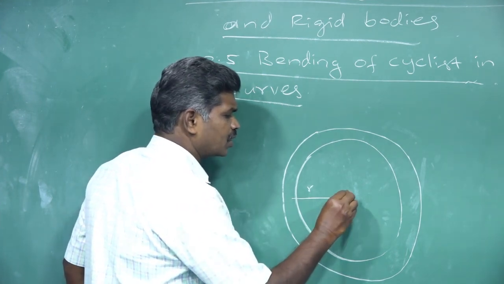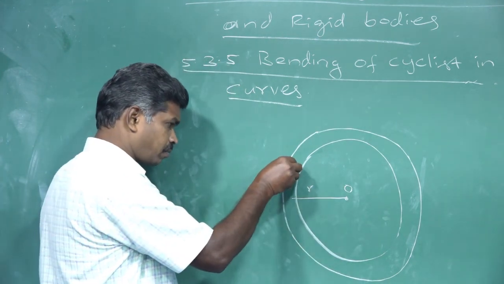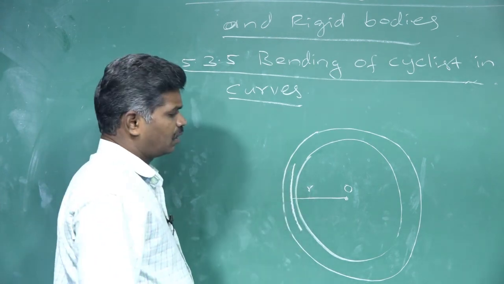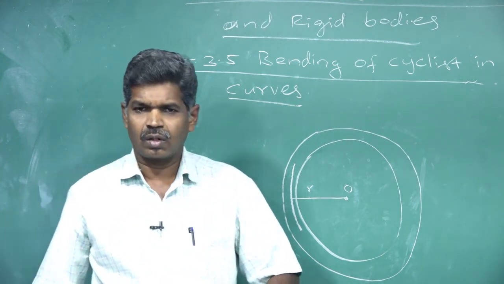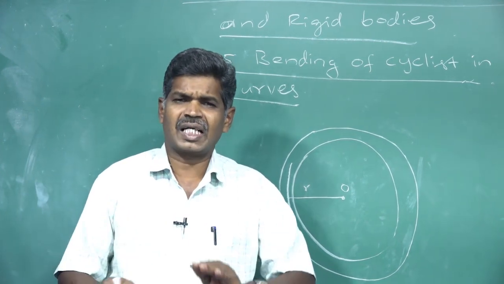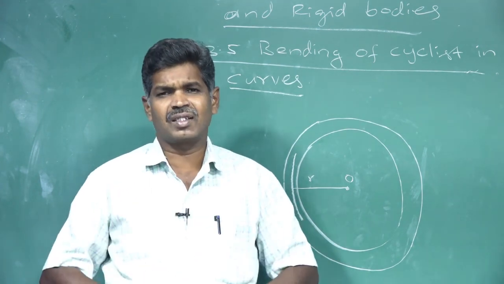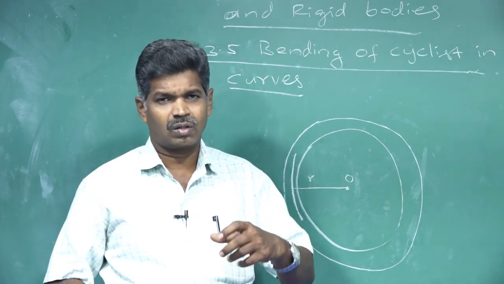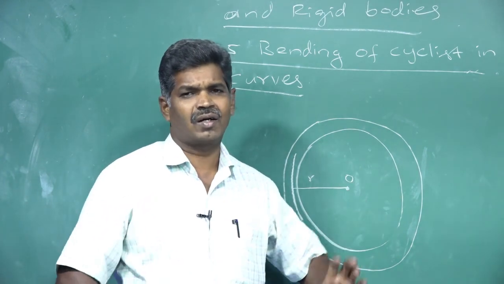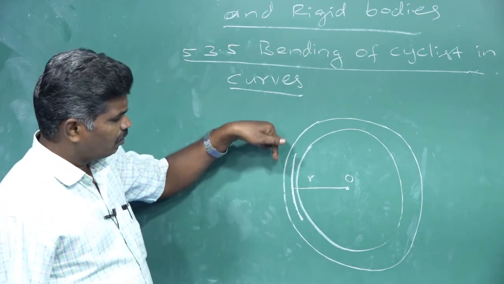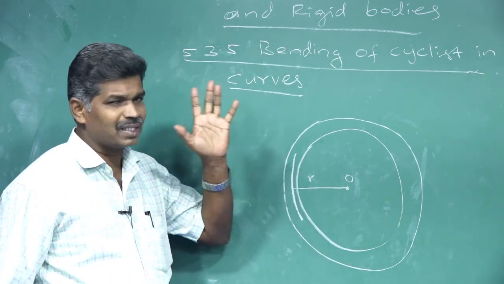We consider this point as the center and name it O. Without bending, we cannot safely travel in our curved path, so the angle of bending is very important for safe travel.